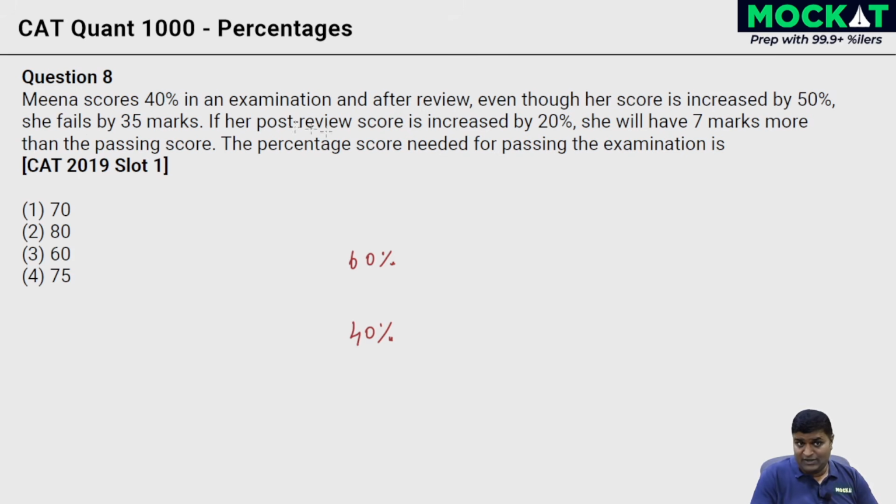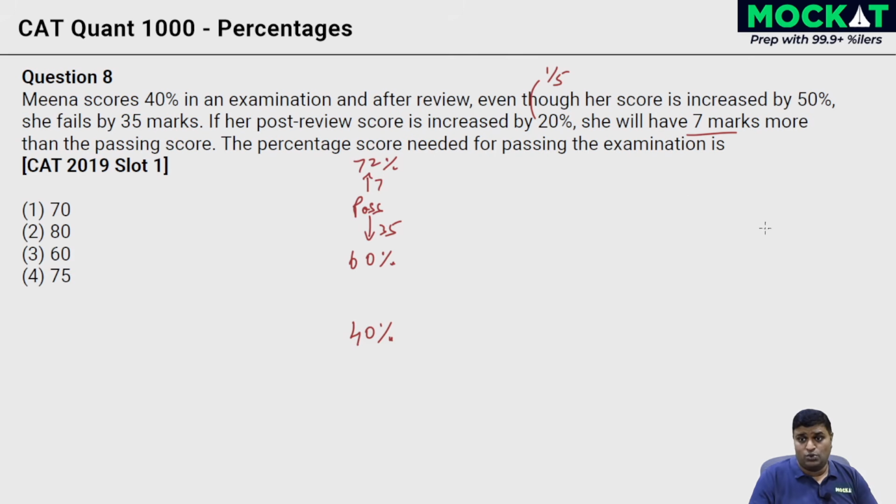When you're at 60%, or rather Meena's 60%, she fails by 35 marks. So there's a pass mark over here, and she's failed. She's less than that by 35 marks in absolute terms. If her post-review score is increased by another 20%, 20% over here is 1/5. 1/5 of 60 is 12%. If I increase this by 12%, I bring it to 72%. Then she will have 7 marks more than the passing score. 72% is 7 more. Okay.